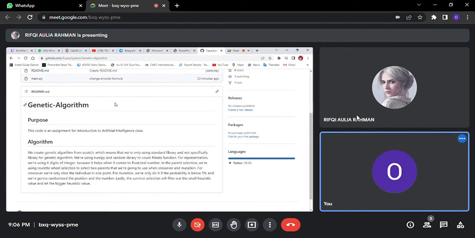For ENT, and we are going to explain our project about genetic algorithm. First, I will explain the theory about genetic algorithm. Genetic algorithm models a solution as a string or array, also called a chromosome and individual solution.